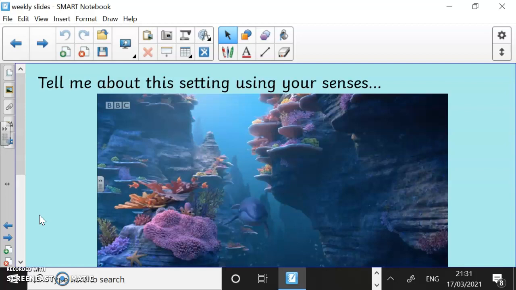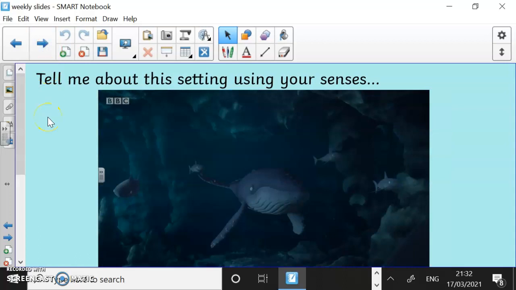You might say something like, I can see the beautiful purple coral, or I can hear the fishes bubbling past me, or I can feel the slimy seaweed. Lots of different things you can think about here.